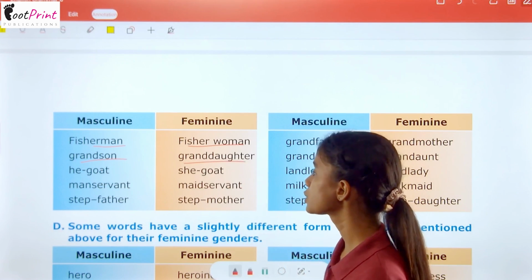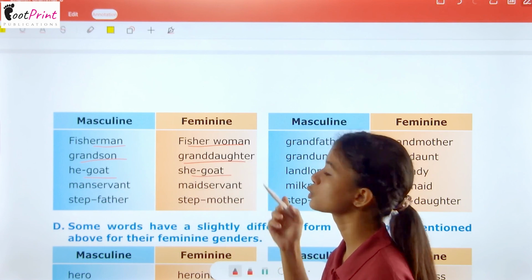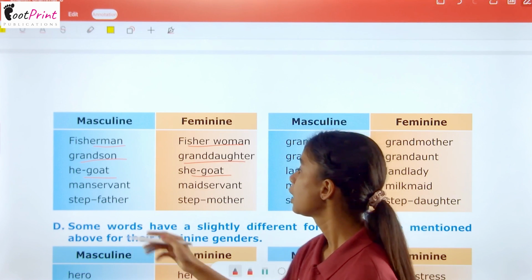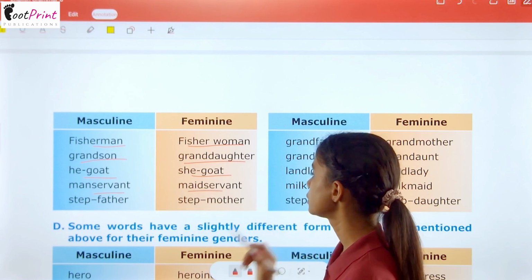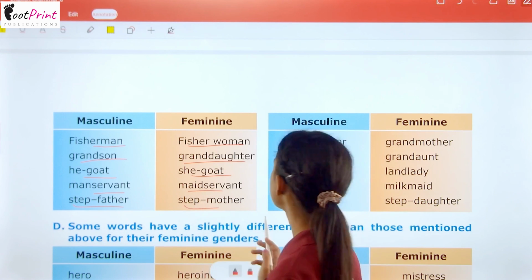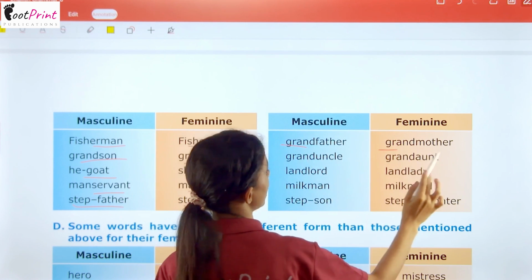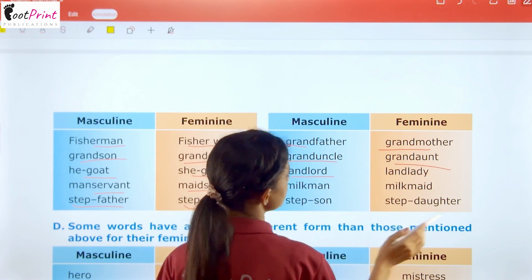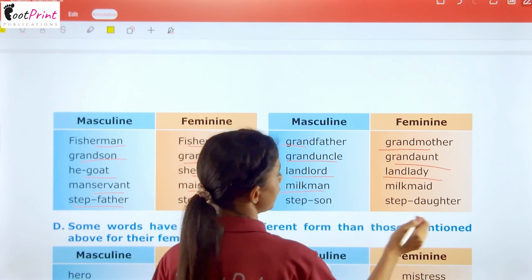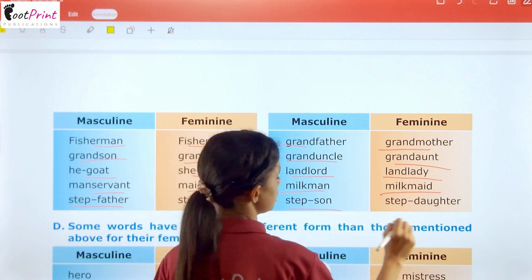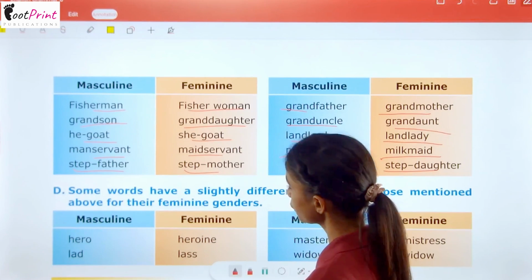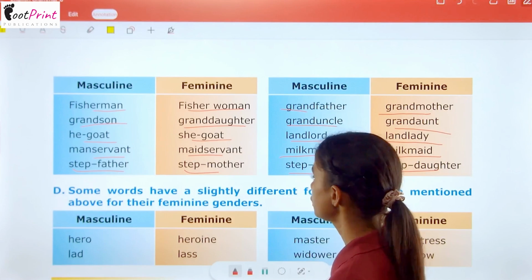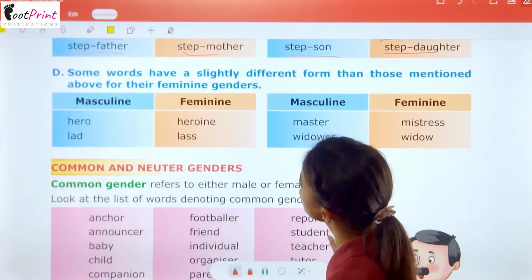Grandson, granddaughter. He-goat, she-goat. So we are changing the compound word here. Manservant, maidservant. Stepfather, stepmother. Grandfather, grandmother. Granduncle, grandaunt. Landlord, landlady. Milkman, milkmaid. Stepson, stepdaughter. So all these are examples of the one that you just got to know about.